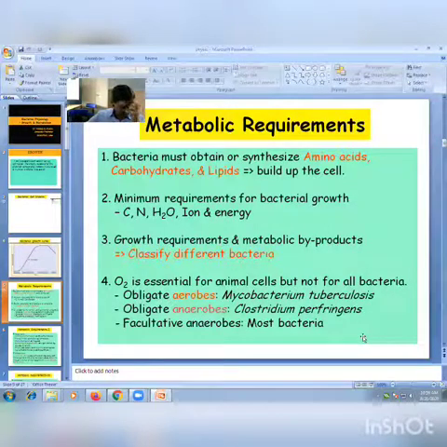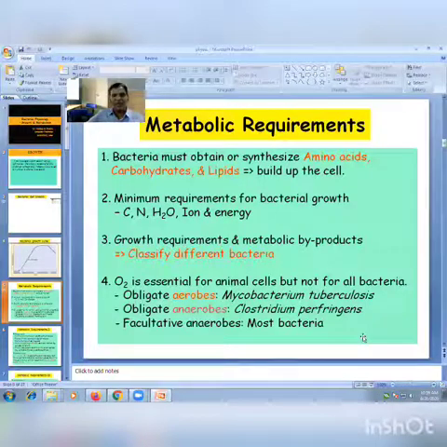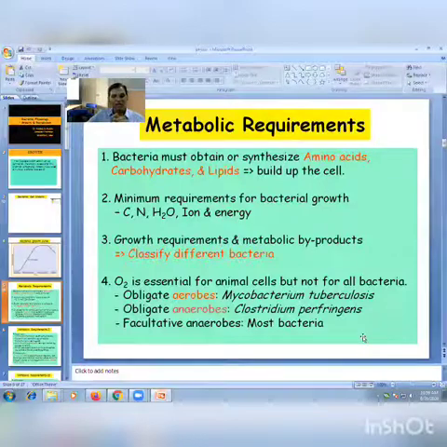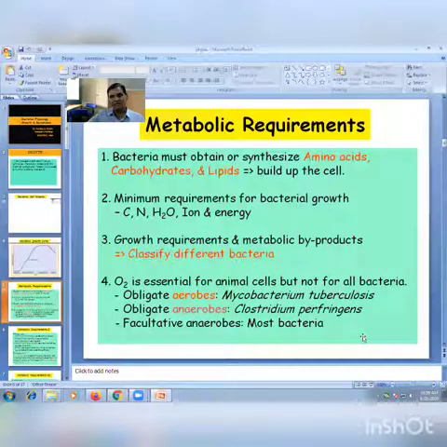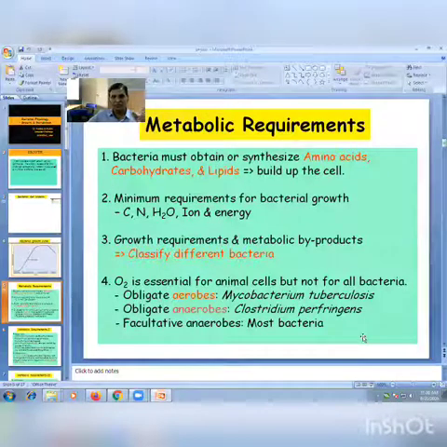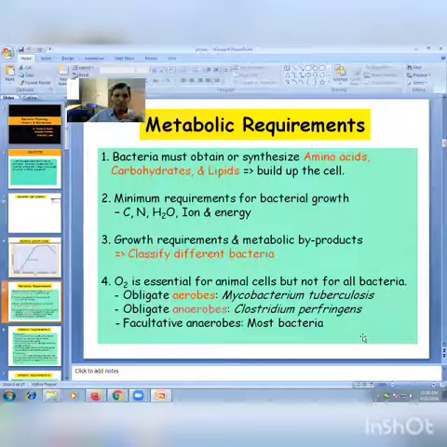Another group is the thermophilic bacteria. Those bacteria which have the ability to grow at high temperature, 55 to 80 degrees centigrade, are called thermophilic bacteria. Thermophiles are not medically important. They are present in soil in nature, and nowadays it is studied that they cause spoilage of canned food, such as packed canned juices. So this is about the temperature requirement.